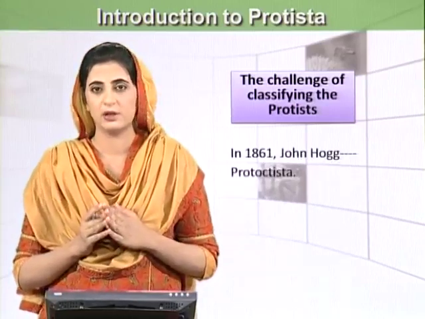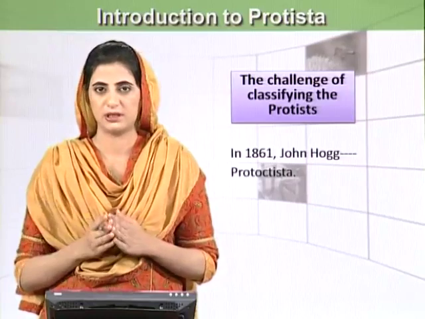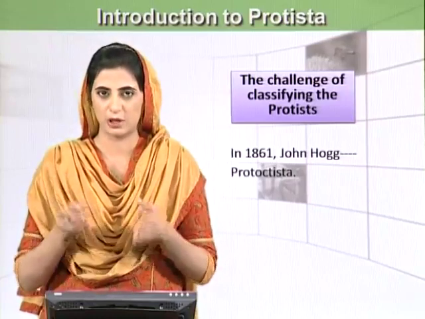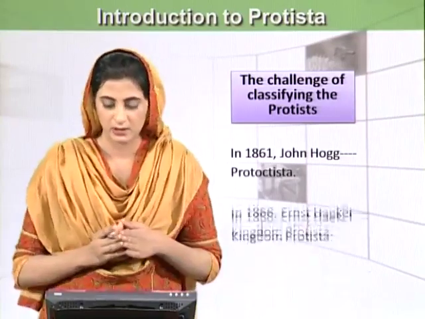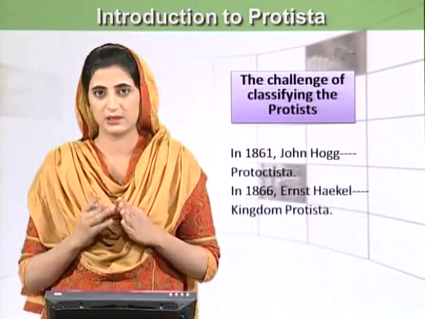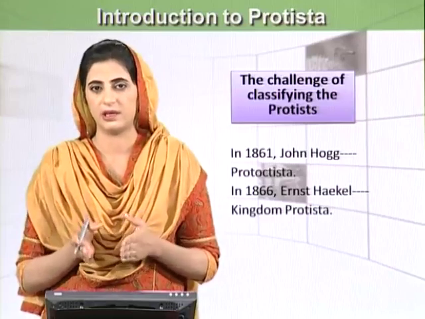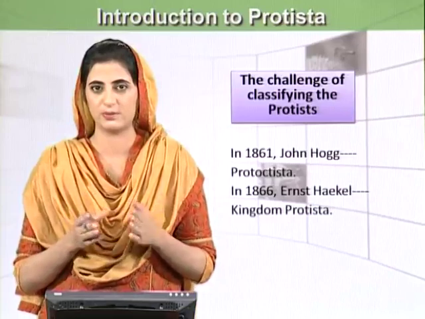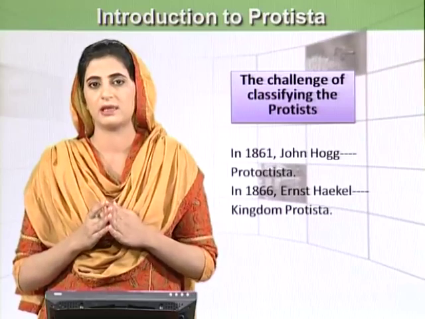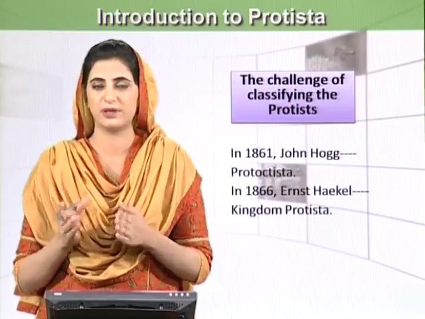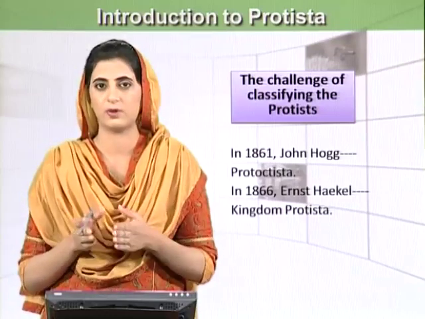In 1861, John Hogg placed microscopic organisms, including bacteria and the organisms which are now placed in Protista, into a kingdom Protista. Then in 1866, Ernst Haeckel devised Kingdom Protista, and he placed the bacteria and the eukaryotic organisms which are now placed in Protista in it. But for prokaryotic organisms or blue-green algae, he made a separate division, which he named Monera.